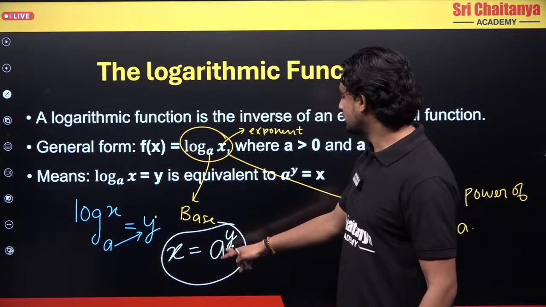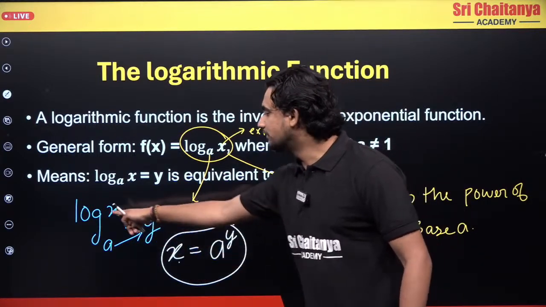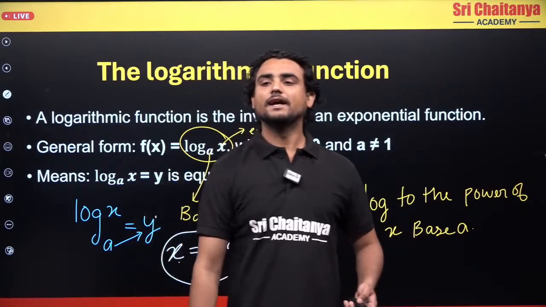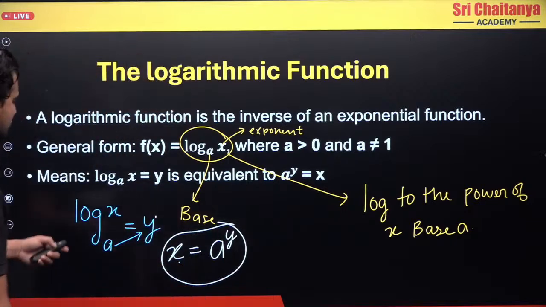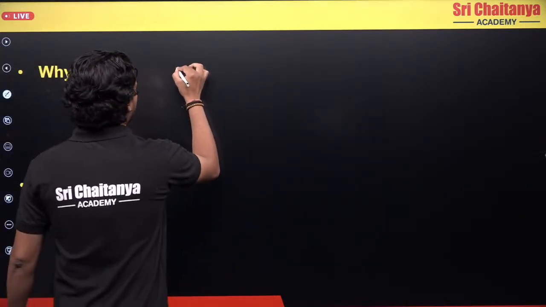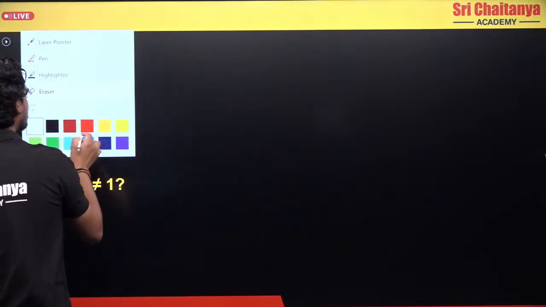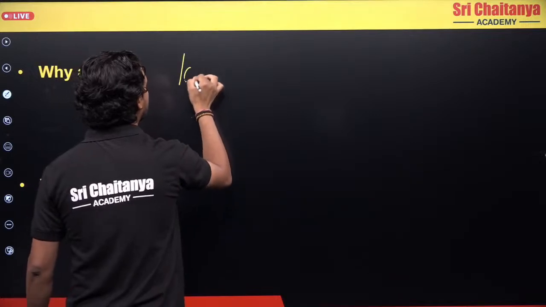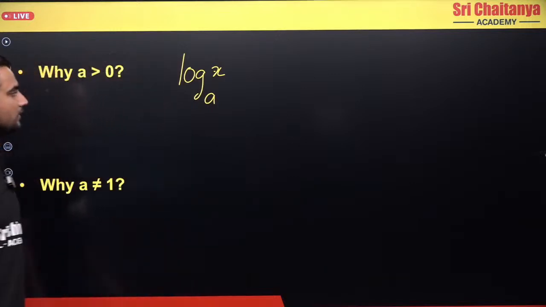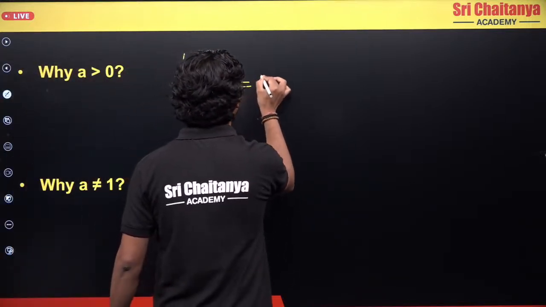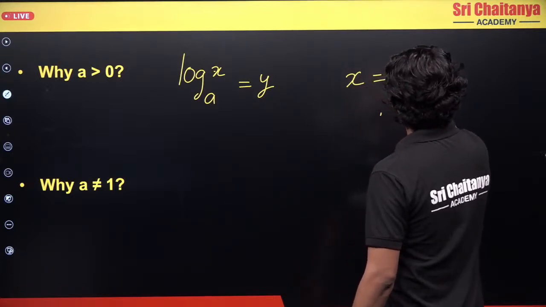Right? What was exponential? Exponential is x equals something a power y. Now if you overturn this, if I take this back again here, this will become this. So this is just an exponential thing. Let's understand this again. This is the inverse and we can use the same analogy here. So log x base a is equal to y. Now I can say that x is equal to a power y, correct?